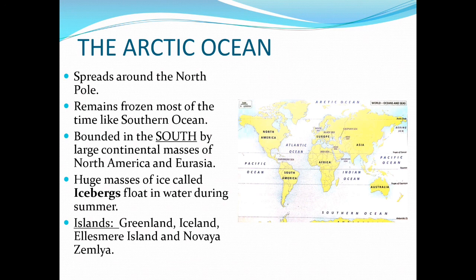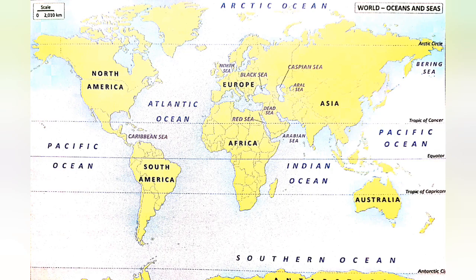You can see North America is there, as well as Eurasia, which includes Europe as well as Asia. So both are included, and it is known as Eurasia, Europe plus Asia. Icebergs are also present over here. What are icebergs? They are huge masses of ice, and they float during the summer season.